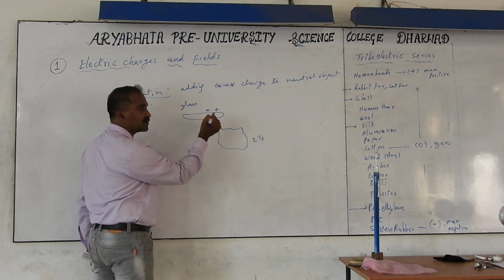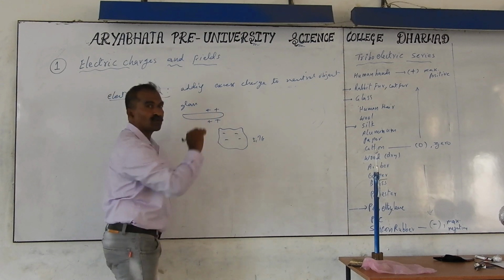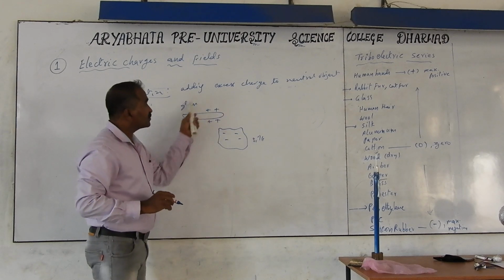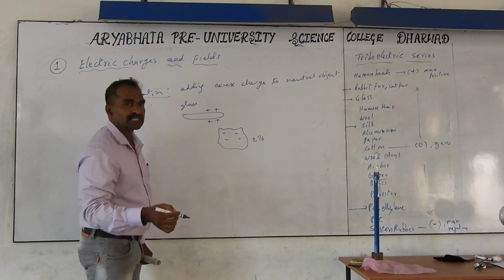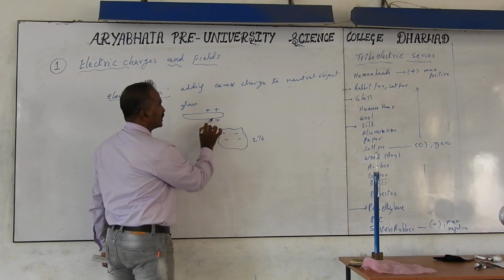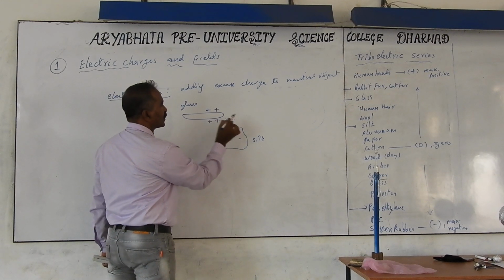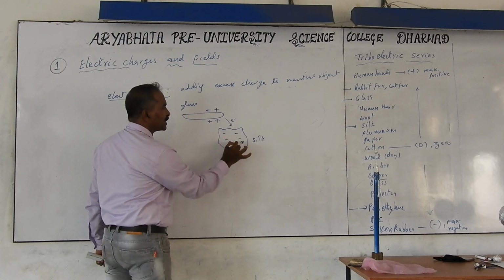So 4 positive charges means you must get 4 electrons here, meaning 4 negative charges will be there. Total charge will be the sum of these two objects. The charge will be 0 only. That is called the conservation of charge. We will discuss it later. And here, when electrons are transferred from glass rod to silk, the number of electrons increases